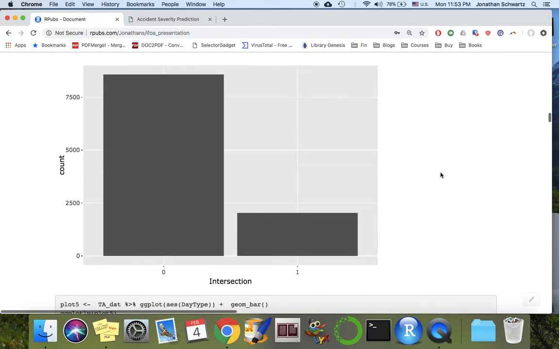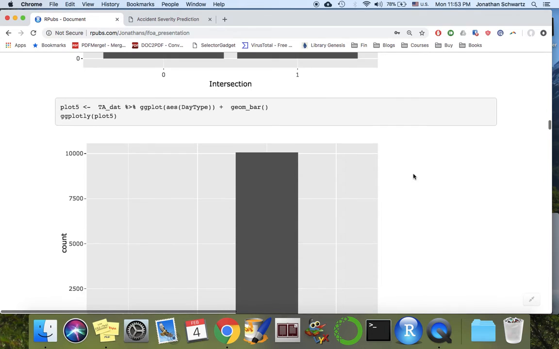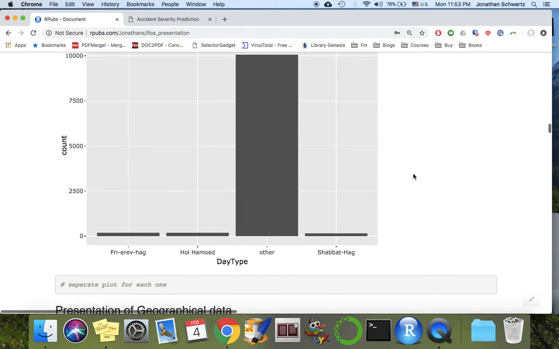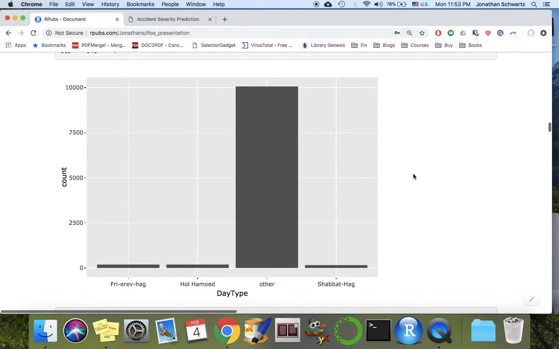Distribution of intersection, non-intersection. So most accidents aren't in intersections. We can look at the type of day. So Friday or the day before a holiday. Hol HaMoed, it's in certain Jewish holidays you have days that are a holiday, but it isn't a sabbatical day, and then we have the weekend and all the other days. So most of the accidents are on regular weekdays.